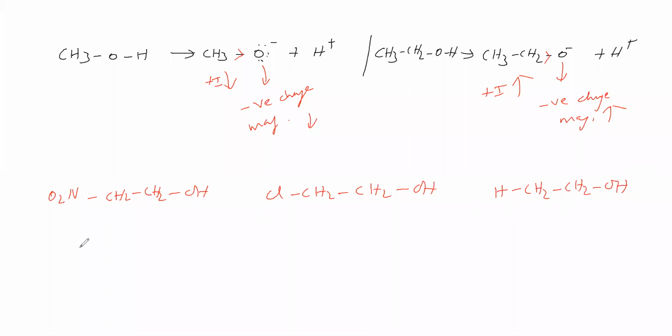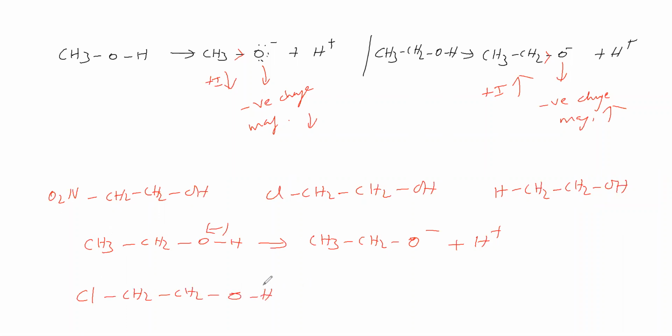Now, this ethanol, the bond is shifting like this, therefore it is becoming ethoxide and giving H plus. This chloroethanol, let us take beta chloroethanol. The bond is shifting in this way, therefore we are getting beta chloroethoxide and H plus.